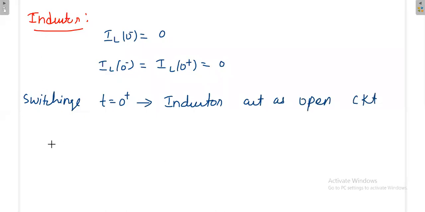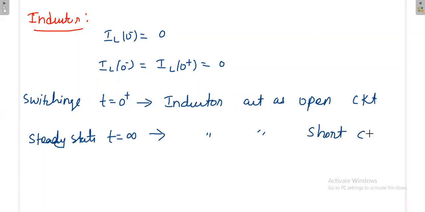That means, how will the inductor behave at steady state? At steady state, generally we take t equal to infinity. At steady state, the inductor acts as a short circuit; it behaves in the opposite manner. Inductor acts as a short circuit. Now, one by one we'll try to realize in a different manner how it is acting as a short circuit or open circuit.